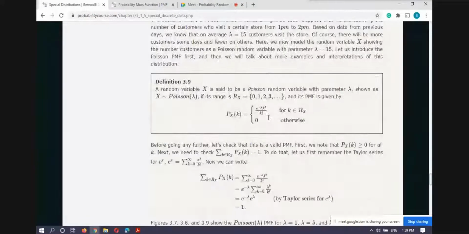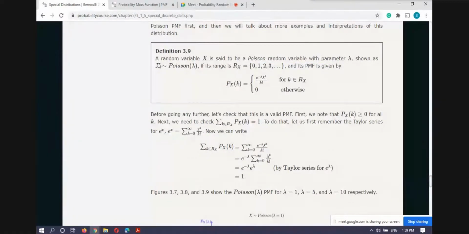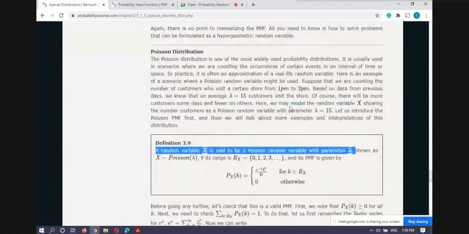Right now I'm talking about only discrete kinds of distribution. Poisson is a Poisson random variable, and actually this is a limiting case of the binomial distribution. You will check this later. We can leave it right now.